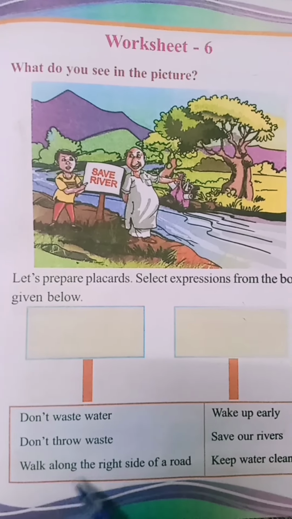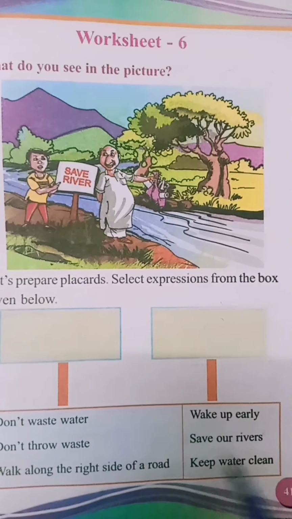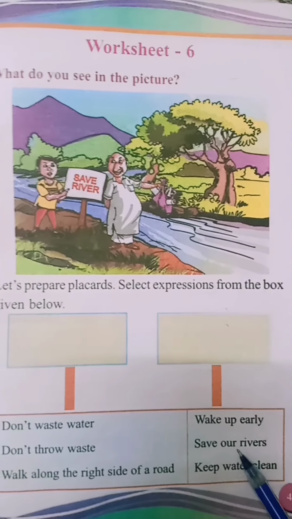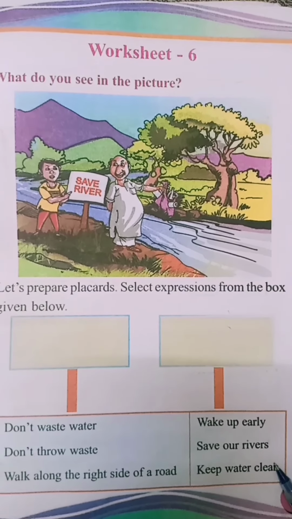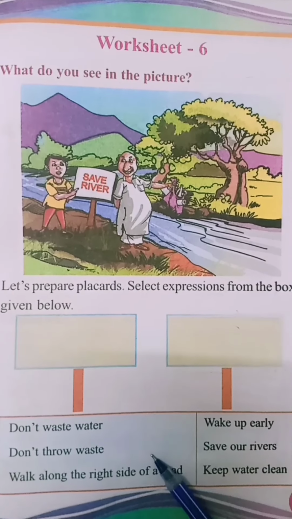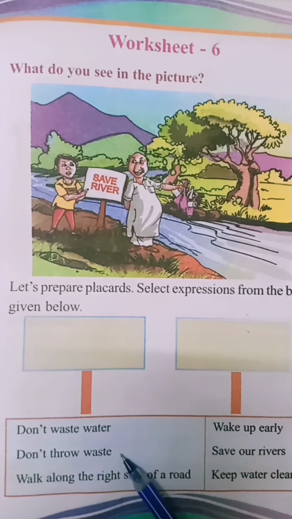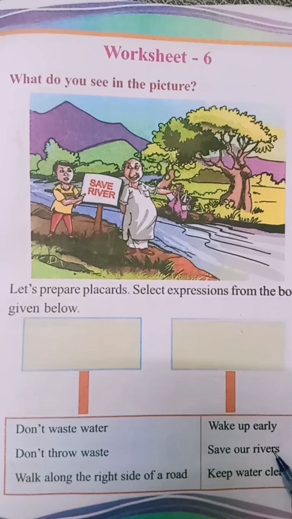Then, walk along the right side of a road. Wake up early. Save our rivers. Keep water clean. Children, in this, correct expressions are don't throw waste. Then save our rivers. Isn't it?